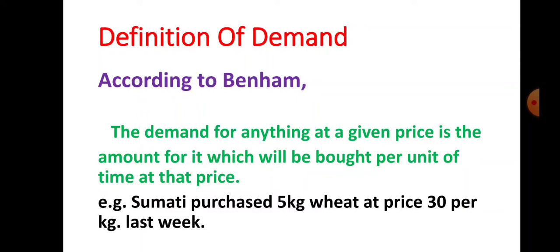So what is demand? Demand is not an absolute term. Demand is a relative concept, a relative term. Demand is related to price and time. Sumati purchased 5 kg of wheat at price rupees 30 per kg last week. So here price is given and time is also given. Demand for anything at a given price is the amount of it which will be bought per unit of time at that price. That is demand as per the definition given by economist Benham.